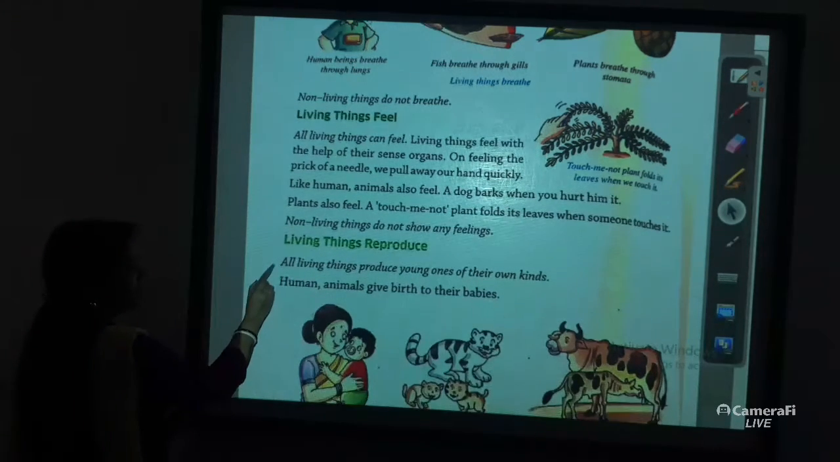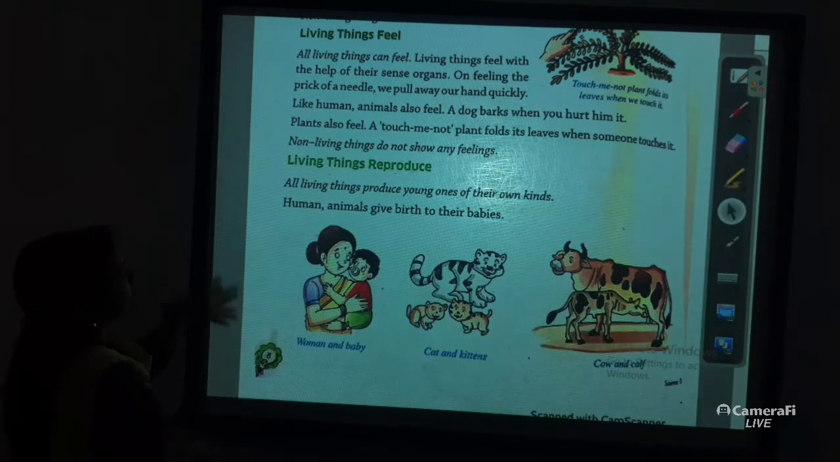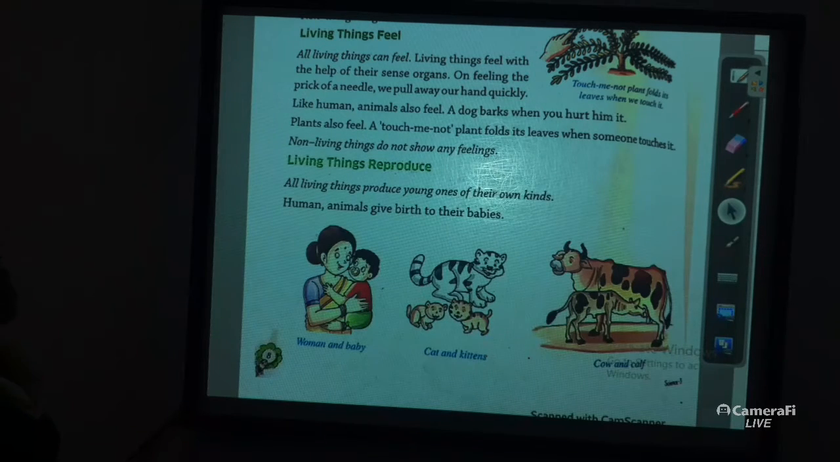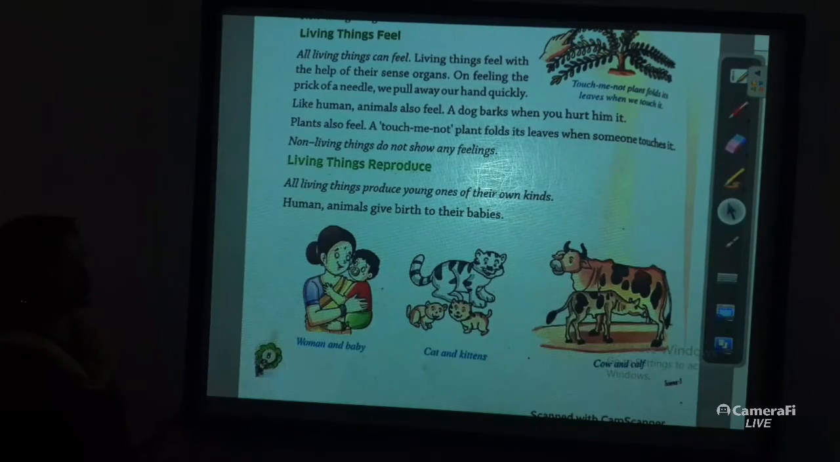So that is what I explained today. I hope all of you understand this very well. All these features we learned from this chapter define living things. And if you want to define non-living things, you only add "do not" to these features. So this chapter 1 has been completed.